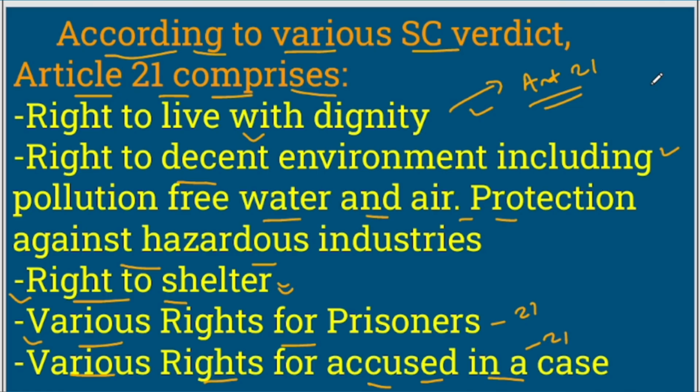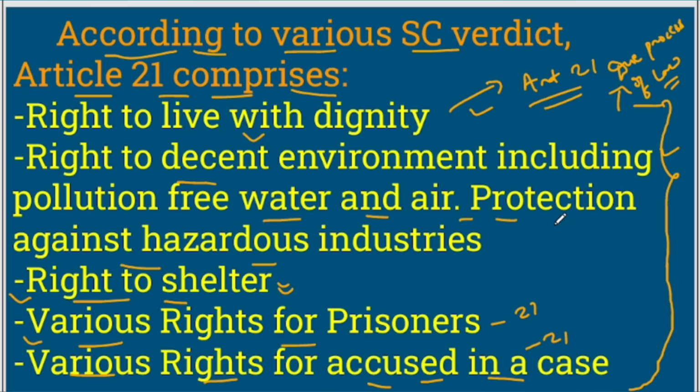Now the process followed here, you are seeing that dynamism. The interpretation of Article 21 is only increasing, right? So this is also due process of law, right? It's due process of law, not procedure established by law. It's due process of law, very important. And due process of law started from the Maneka case of 1978. We discussed that just a few minutes ago.